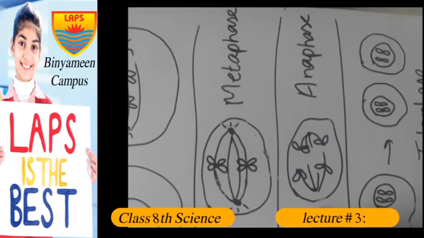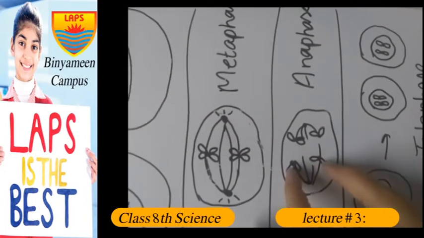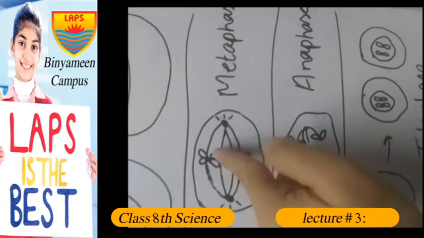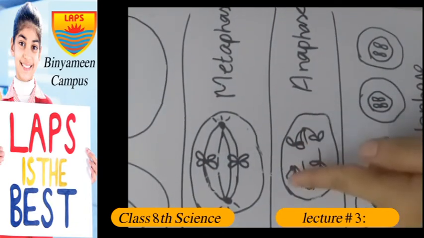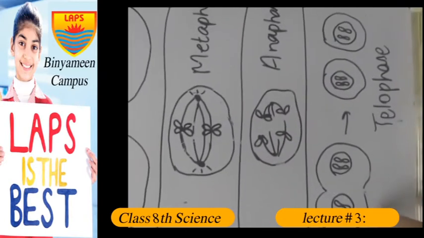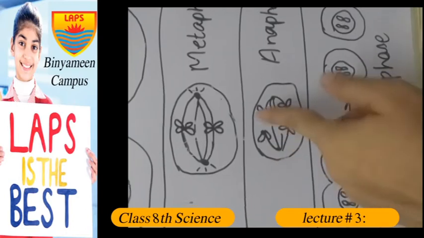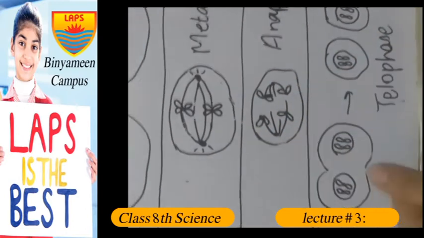Then in the anaphase, the pulling force starts to act on these chromosomes and the sister chromatids get separated from each other. Now these sister chromatids get settled down at the opposite poles of the cell.